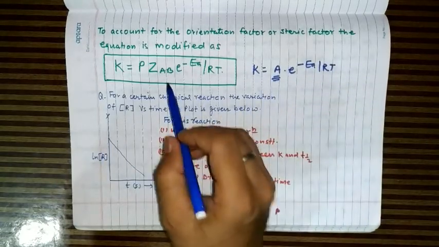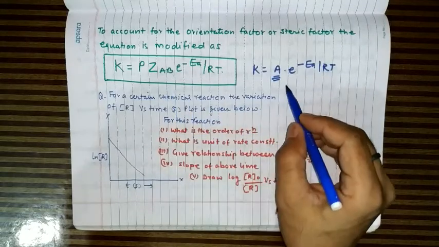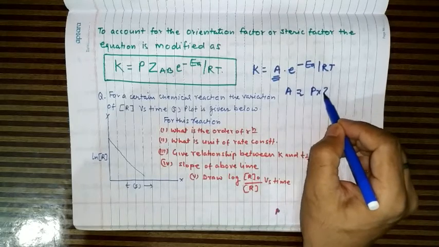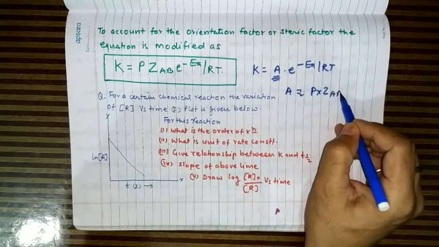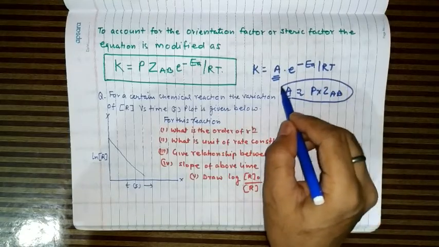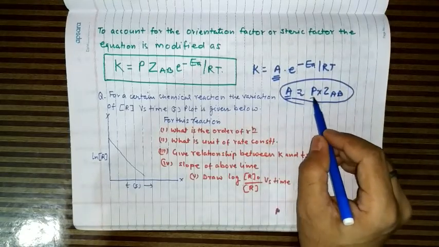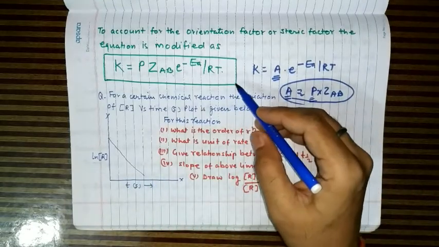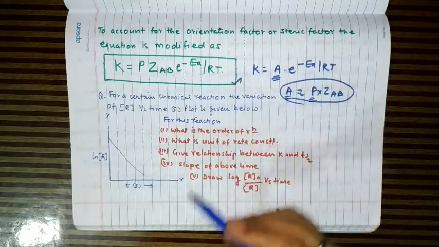What is this frequency factor? A is equivalent to P into ZAB, that is, A is the frequency factor which measures the frequency of such molecules that are properly oriented at the time of collision. So this is the equation obtained from the collision theory.